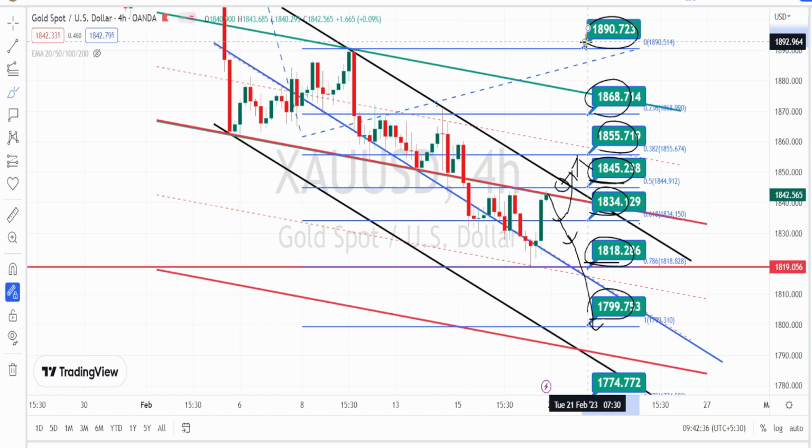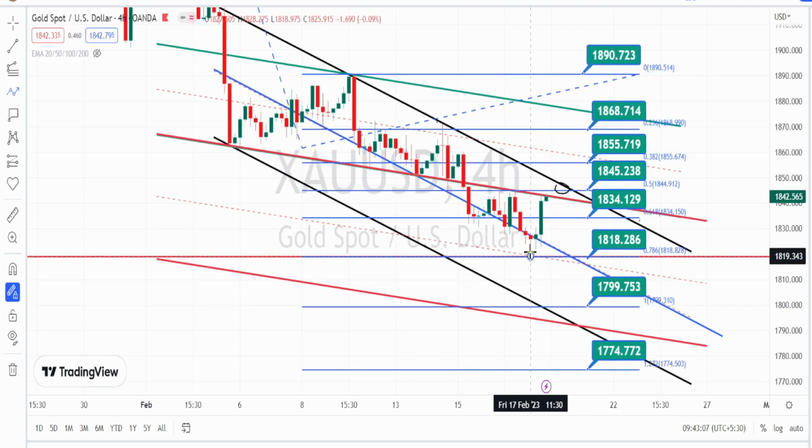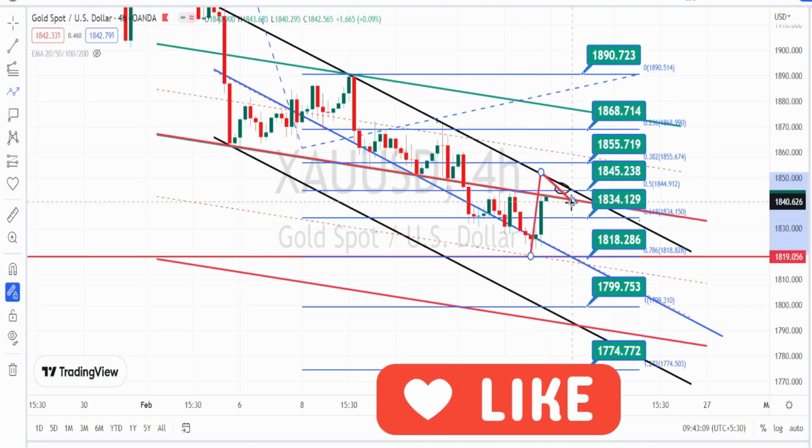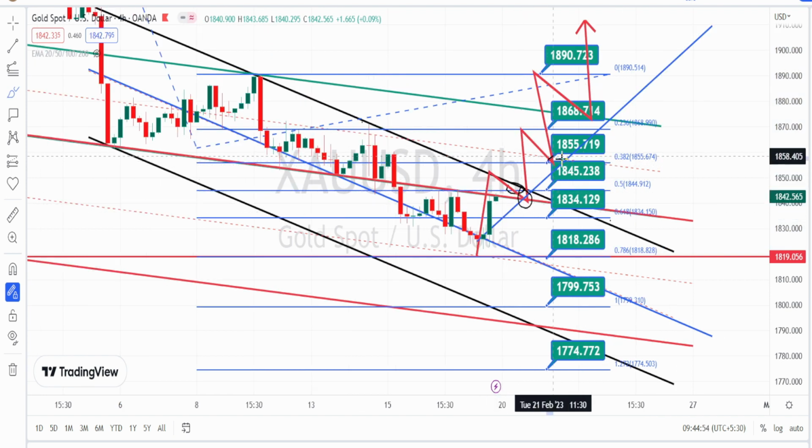So once this resistance level of 1890 is broken, it will be the bullish side trend reversal in 4 hours time frame also. Till this level of 1890, it will only be considered as a retracement on the bullish side. It will not be considered as a bullish side trend reversal. And on the bullish side, if you notice a price action to make higher highs, we can get the clues on the bullish side trend reversal in 4 hours time frame also. Drawing a trend line like this also will help you to decide on your entry point.